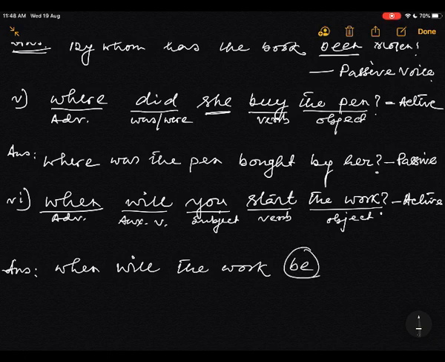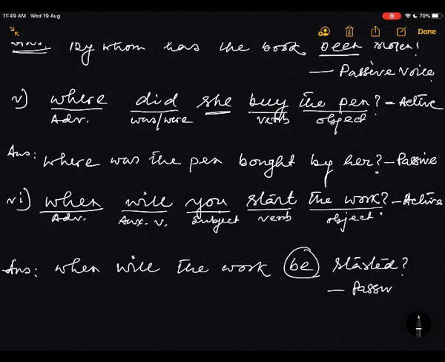So you must use this. When will the work be? When will you start the work? When will the work be, verb, started. When will the work be started? It is what? It is passive. Understand?